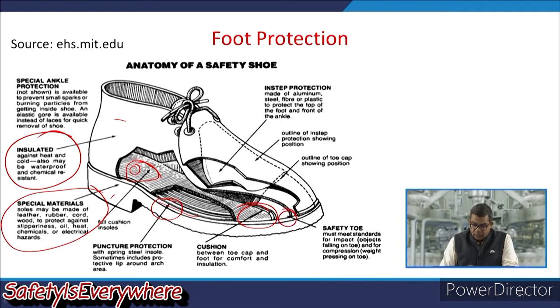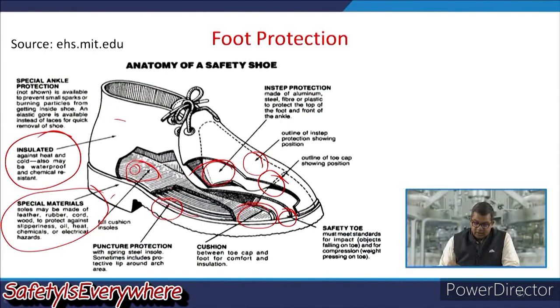This is the safety toe. This must meet the standard for impact from objects falling on the toe and for compression, weight pressing on the toes, etc. There is an outline for the toe cap showing its position. There may be certain outlines for in-step protection. These are made of aluminum, steel, maybe fiber or plastic to protect the top of the foot and front of the ankle.